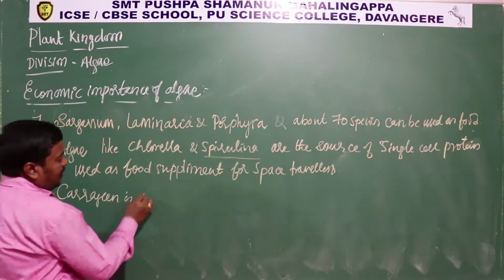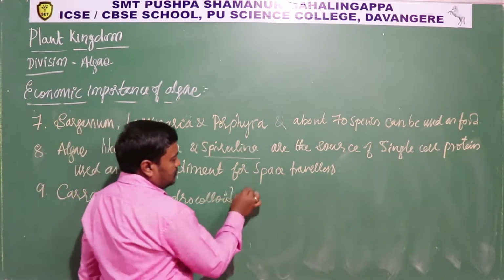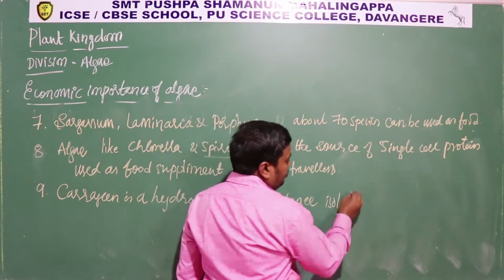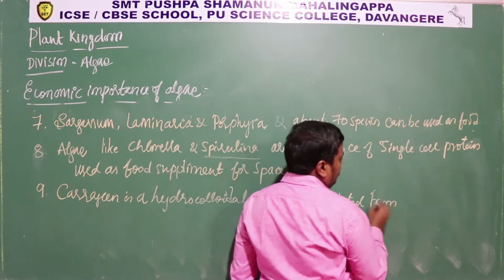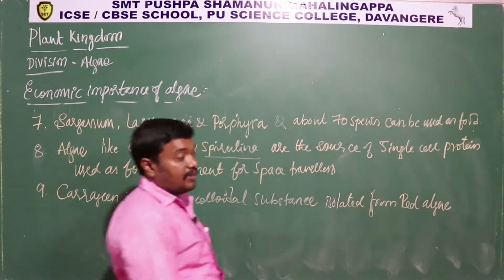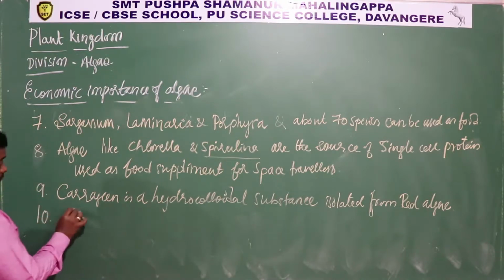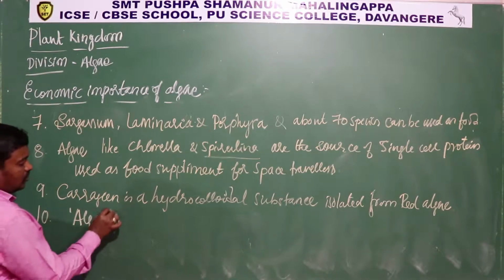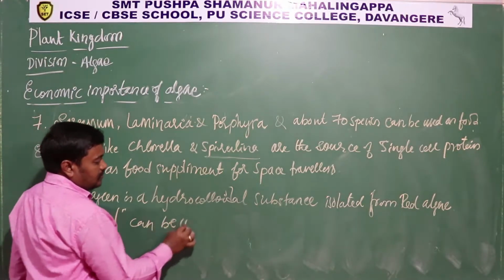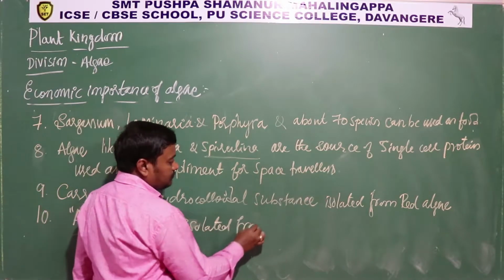Carrageen is one more hydrocolloidal substance isolated from red algae, that can be used similar to agar. And finally, there is algal oil, which can be isolated from algae.